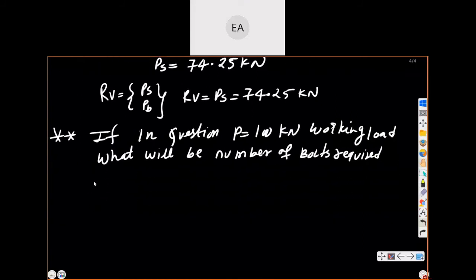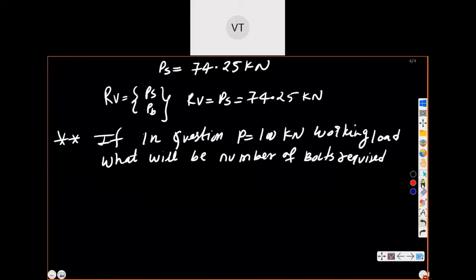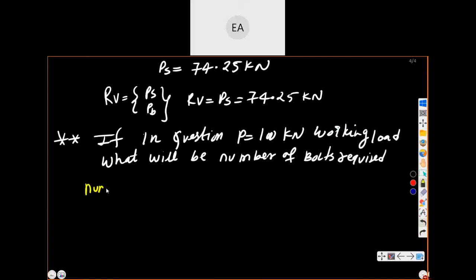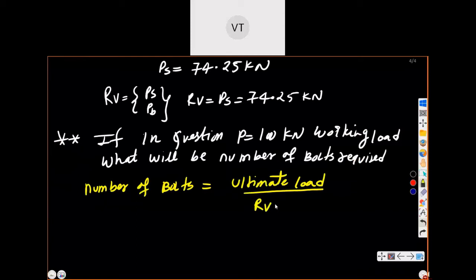Yes, you are right. Good, everything is understood. Number of bolts is equal to ultimate load divided by RB, that is rivet value or bolt value.